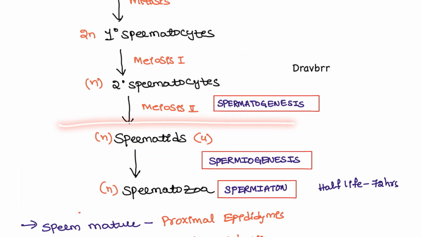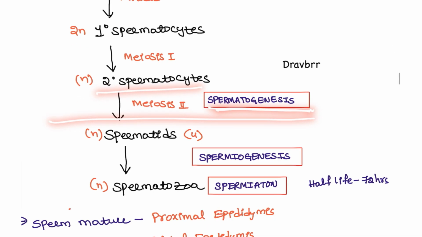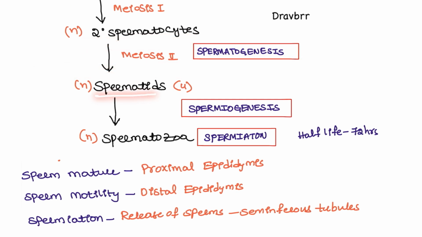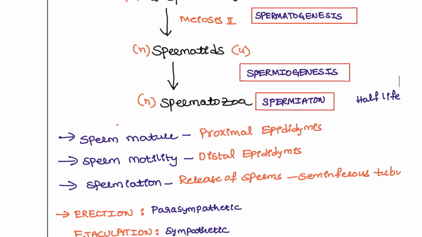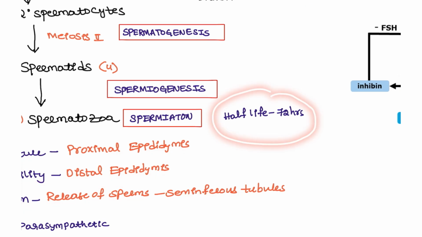Until here, this is known as spermatogenesis. Spermatogonium converting up to secondary spermatocytes is known as spermatogenesis. Once the spermatids are produced, they have to be converted into spermatozoa. This phase is known as spermiogenesis. And spermiation is nothing but the sperm getting out. Sperm mature in the proximal epididymis. Sperm motility is increased in the distal epididymis, and spermiation is the process done in the seminiferous tubules, the release of the sperms. The half-life of the sperm is just 72 hours only.